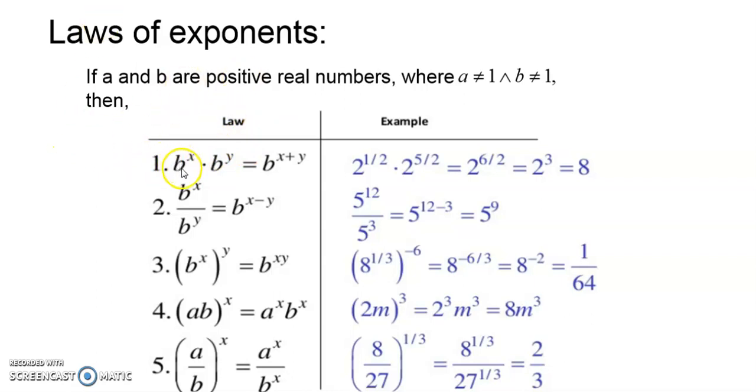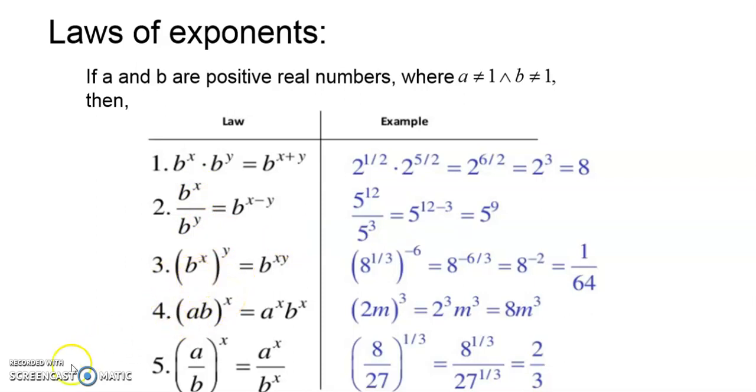So here is our base. The bases are the same, so we can add their exponents. Then the second law is dividing powers with the same base. In division, if the bases are the same, then we need to subtract the exponents. You can see that here the bases are the same, so we need to subtract the exponents. The lower exponent will be subtracted from the upper exponent.